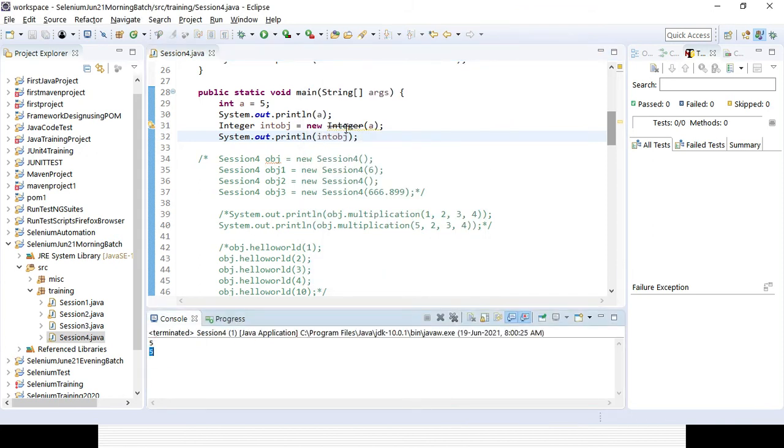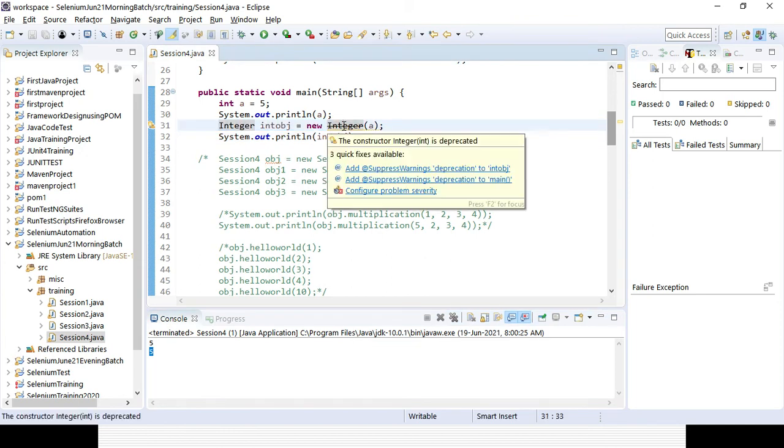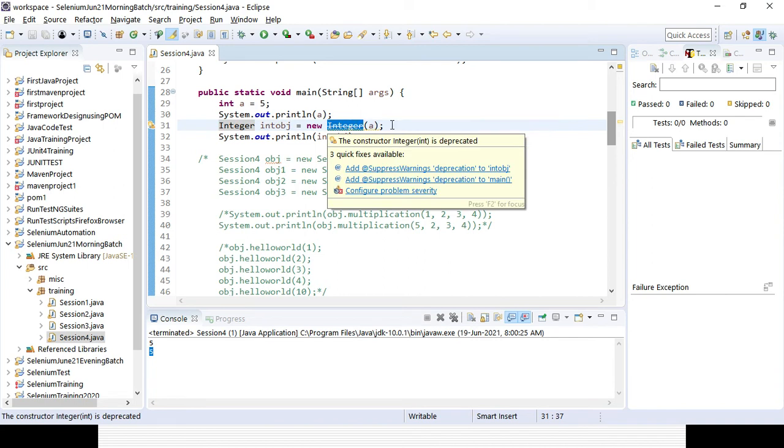You can see there will be a cross mark in Java, because you are using the same thing. In case you are using the collection framework, that will not be there, but if you are using it normally, that cross mark will be there. No need to worry about that.